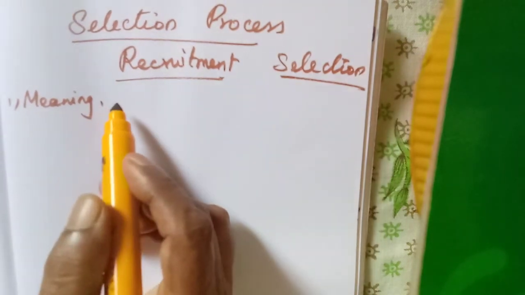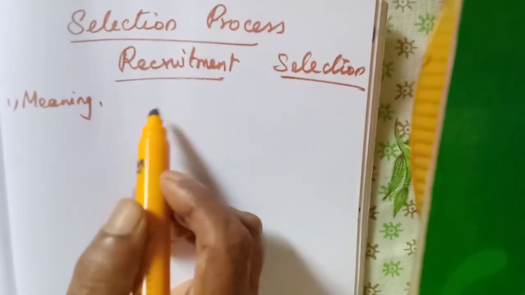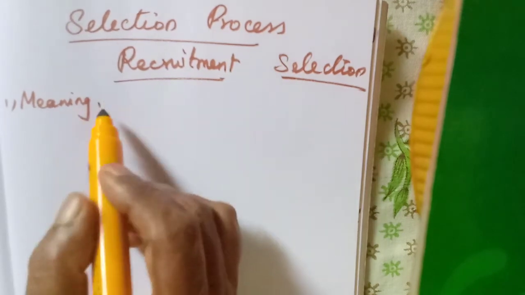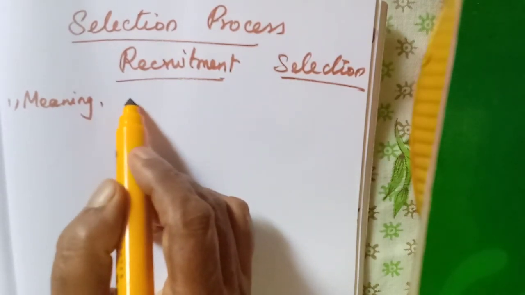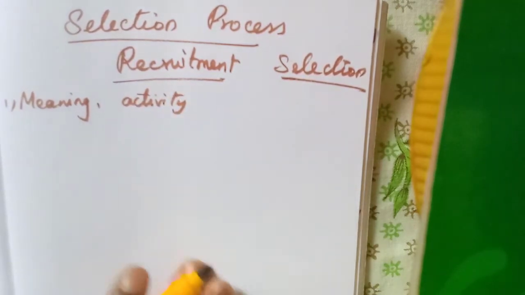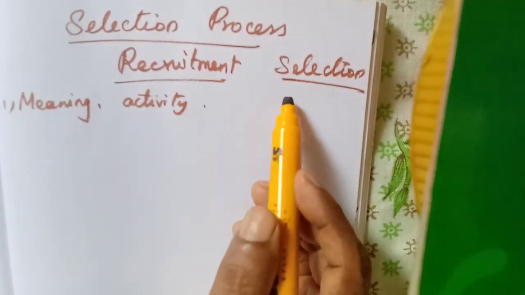First, the meaning. What is recruitment? It is an activity of searching for candidates and encouraging them to apply. But what is selection?